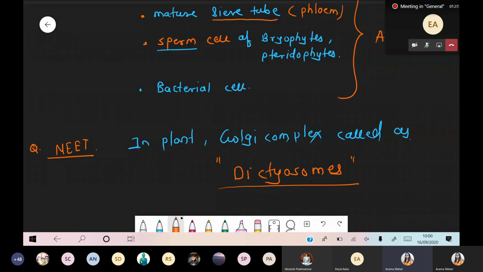We discussed that the protein or lipid formed in rough endoplasmic reticulum and smooth endoplasmic reticulum should be transported towards the Golgi complex for the attachment of an address, because without an address, that particular protein and lipid never get transported toward the lysosome, the vacuole, the plasma membrane, or outside the plasma membrane. So tomorrow we will discuss how such an address is added in the Golgi complex. Okay, got this point everyone? Yes or no?